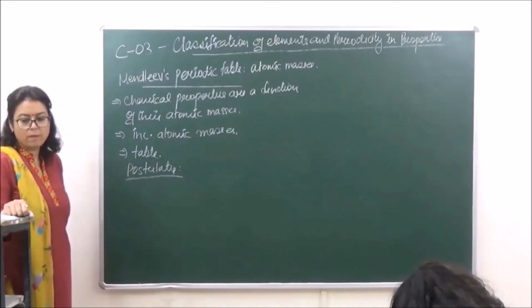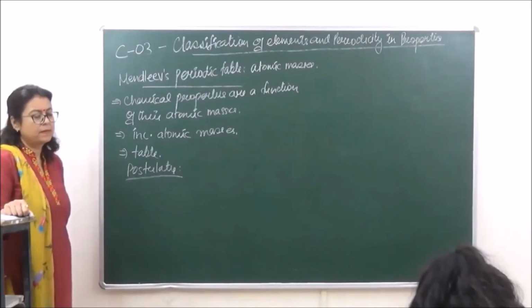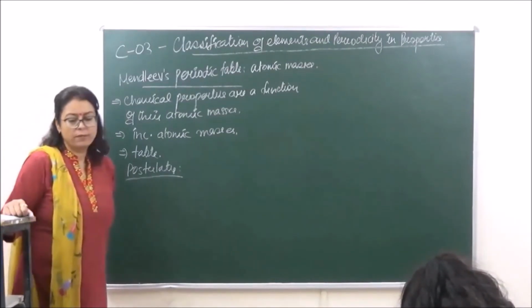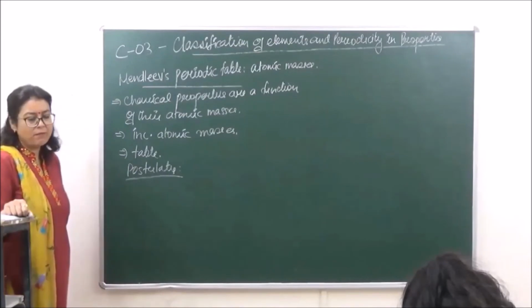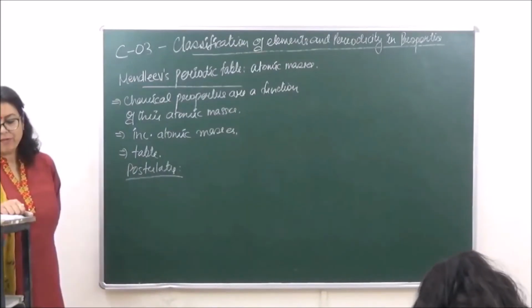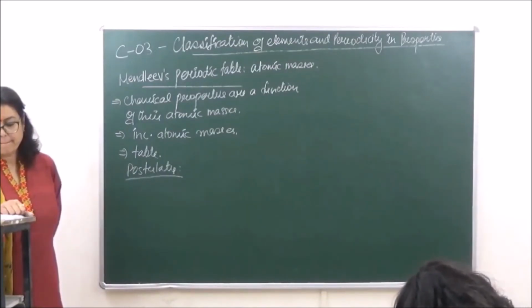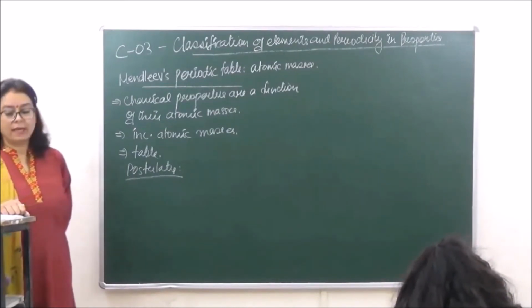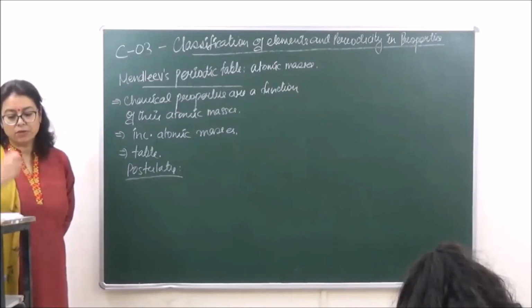Number four, the magnitude of atomic weights. Then number five, many yet unknown elements may be discovered.